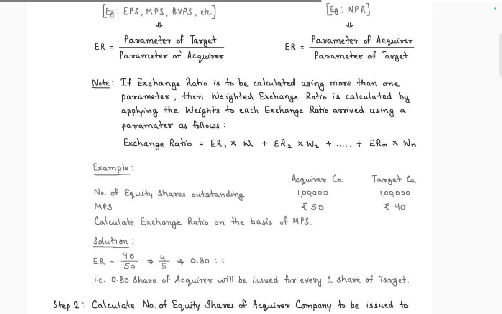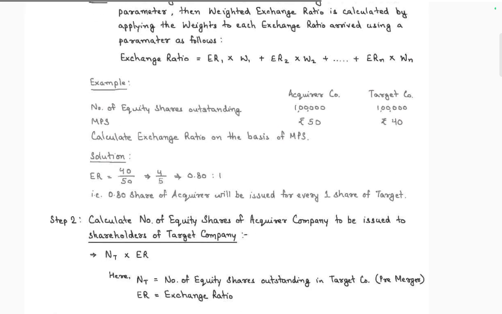Acquirer to target if positive, and if negative, the other way round. So acquirer company, target company, calculate the exchange ratio. 5 into 1 lakh by 1 lakh into 4, that is 5:4 ratio.